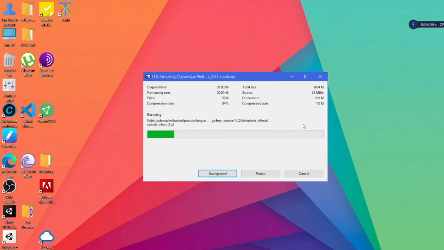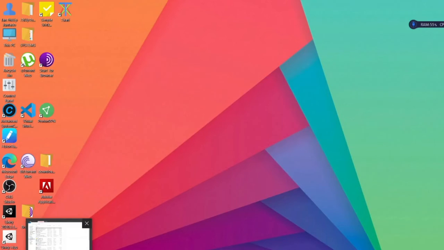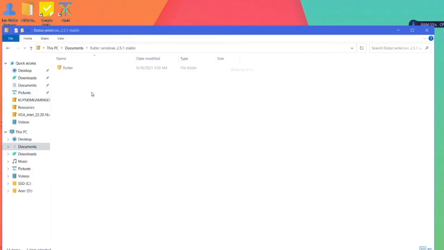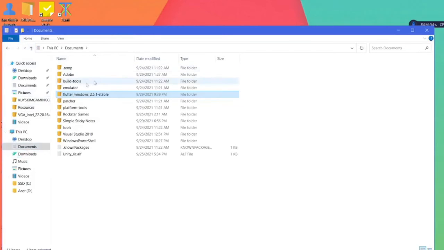It shouldn't take long, just unpacking some things. Alright, and done. So we locate that folder where we extracted this in the documents, so we remember that.